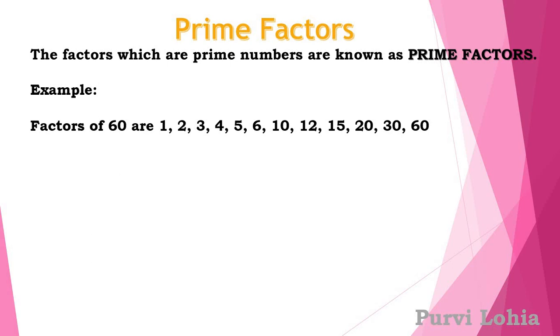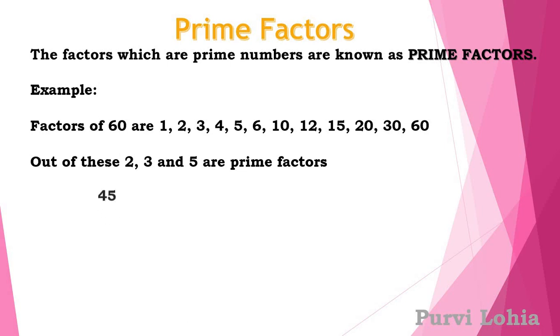Yes, there are 3. They are 2, 3 and 5. Out of these, 2, 3 and 5 are prime factors, because these are prime numbers. Rest all of the factors except one, obviously, all of the factors are composite factors.